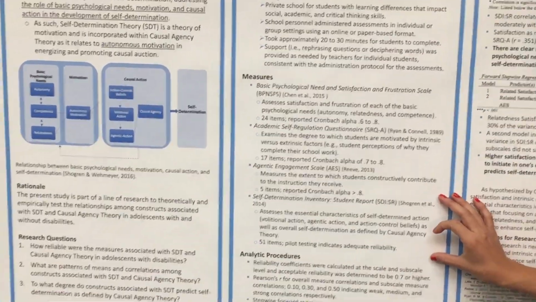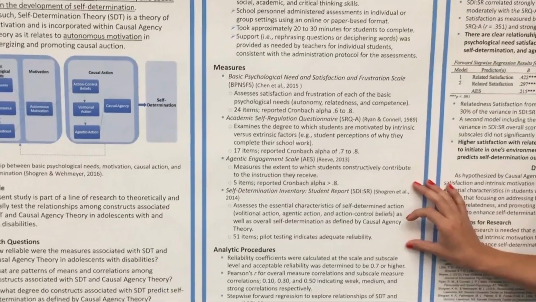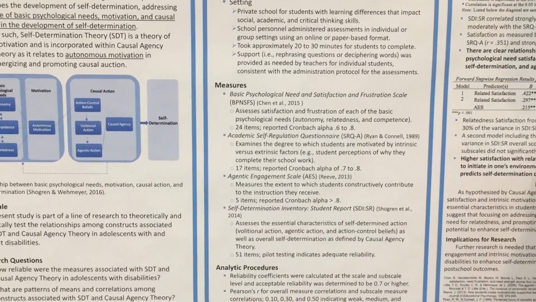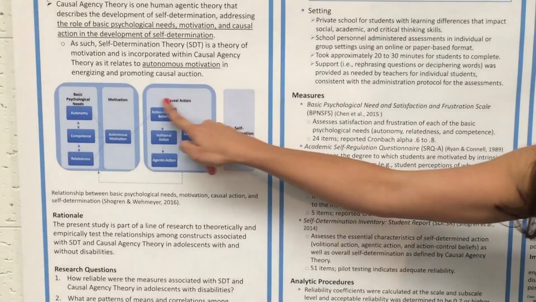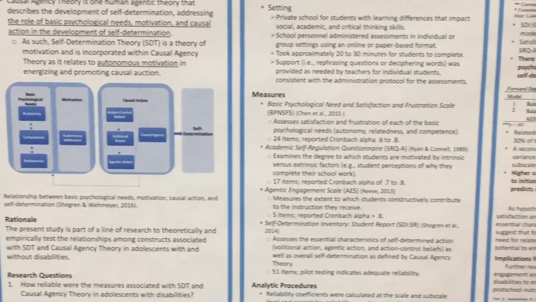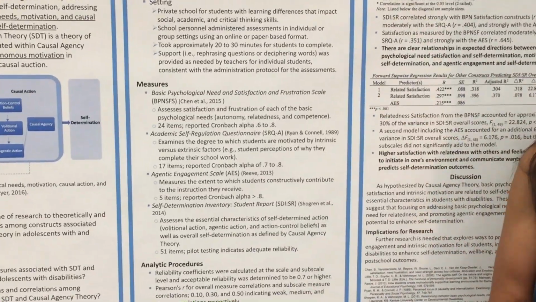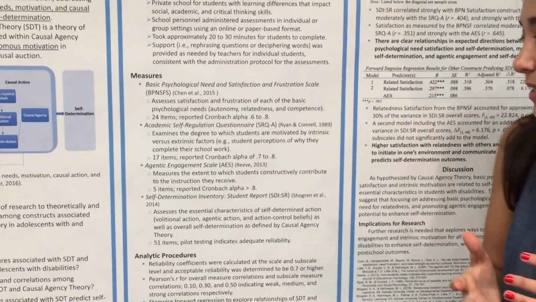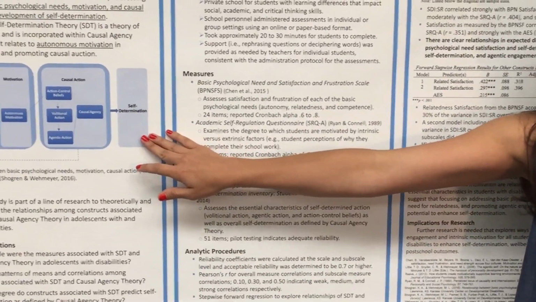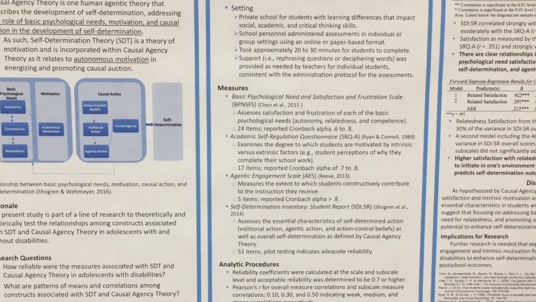And the last measure is actually a new measure of self-determination that researchers at the University of Kansas have developed and recently validated, called the self-determination inventory. And that really gets at this entire part of causal agency theory. So these three areas of causal agency. So the individuals took this battery of assessments at once, and we looked at the correlations and the reliability amongst them, and then also to see if any one of them predicted overall self-determination. So what were the highest predictions of overall self-determination as measured by the self-determination inventory?